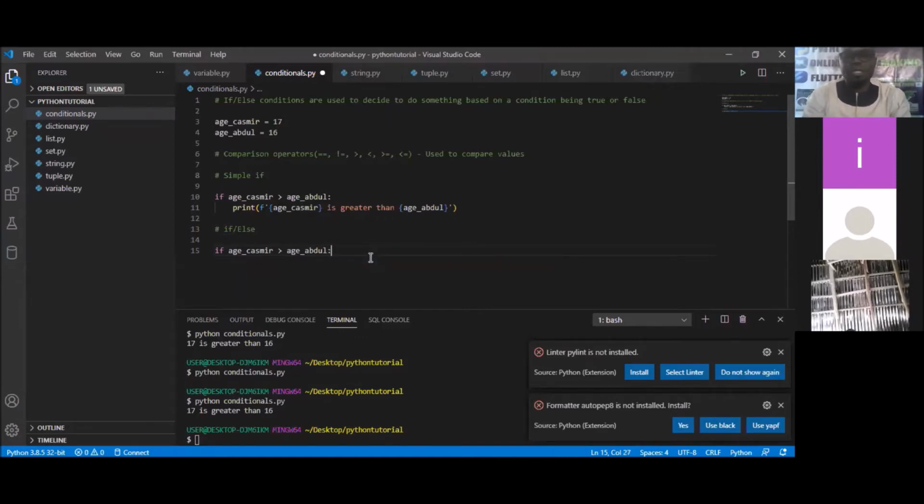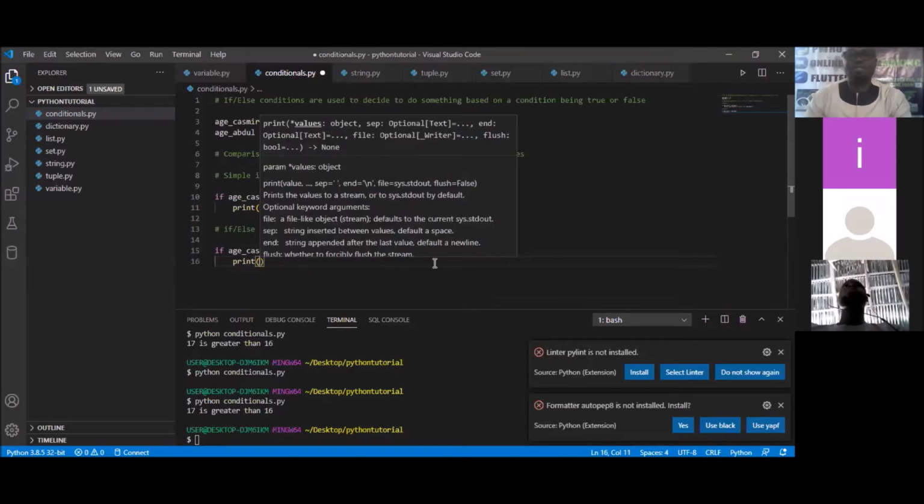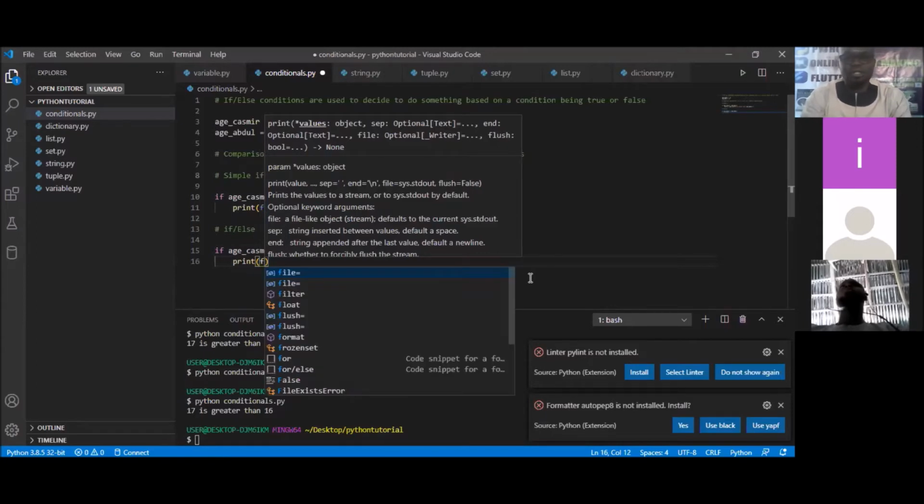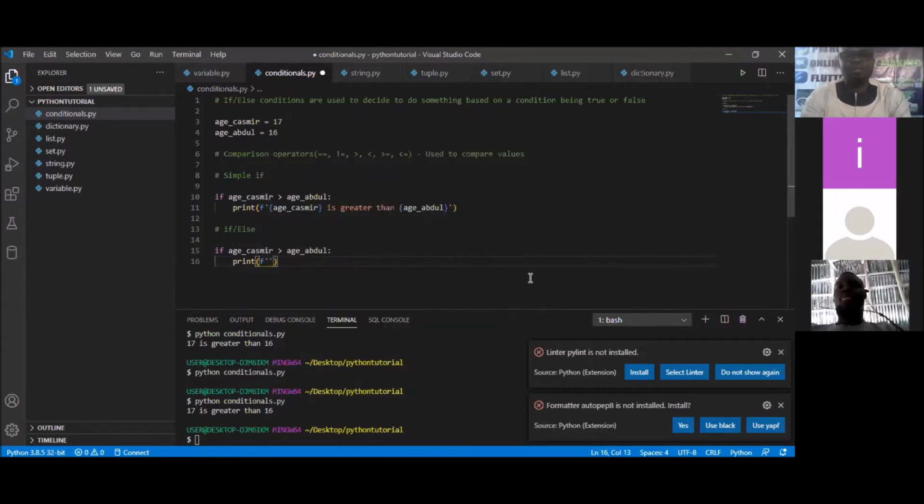So if that is the case, what do we do? I'm still going to use the printf statement, which is the F string formatting. I'm going to say just the same thing we said before: the age is greater than the other one.